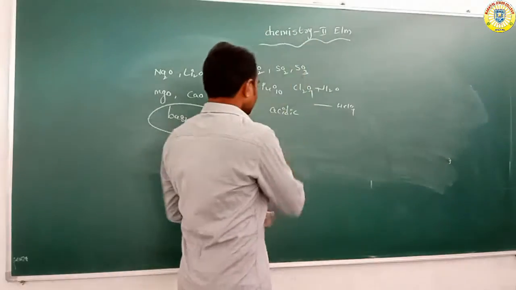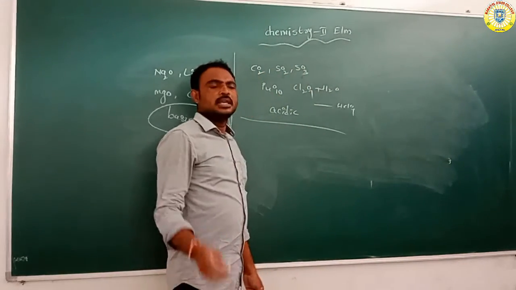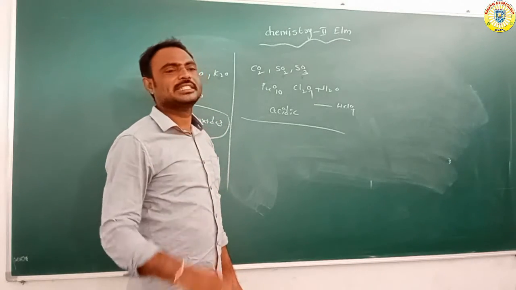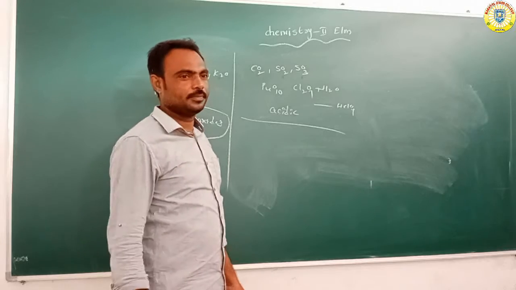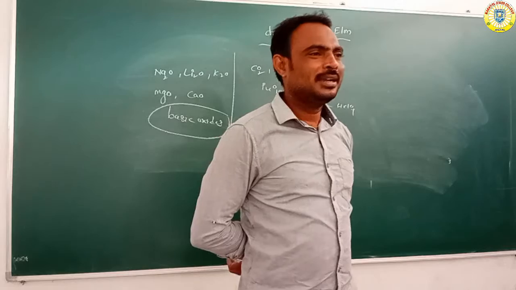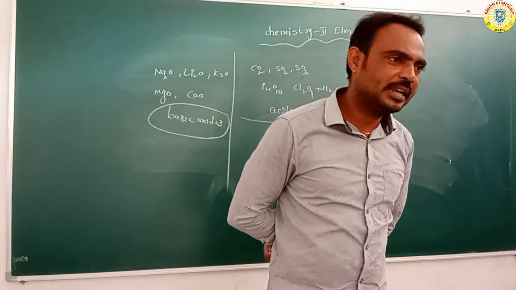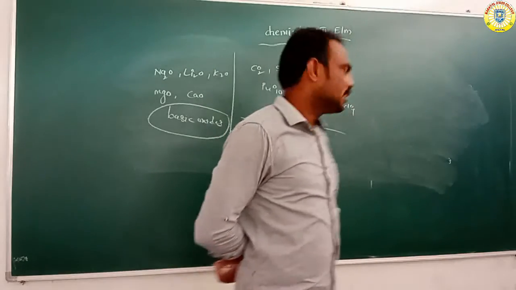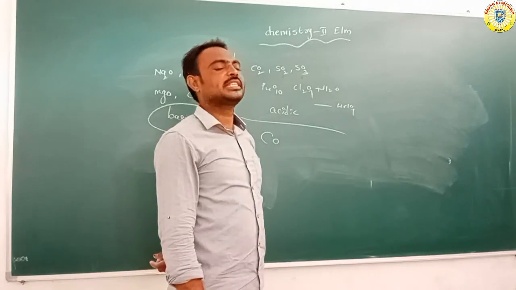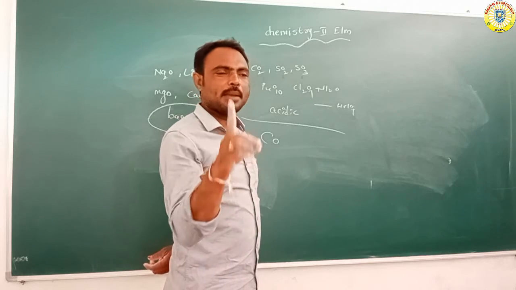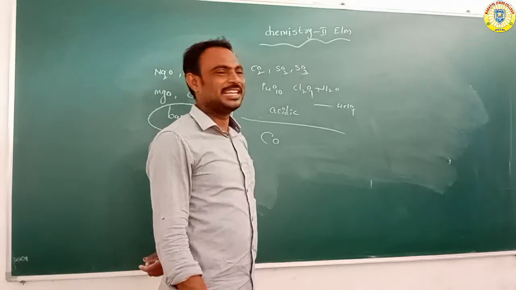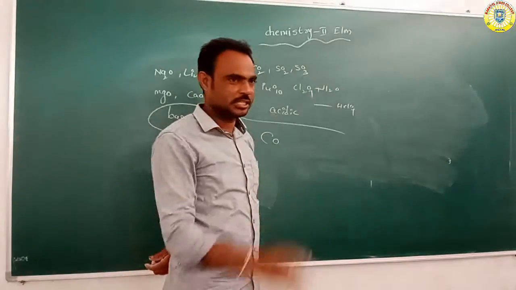Okay, and some oxides are neutral in nature. Neutral nature means it has neither acidic nor basic nature. Suppose for example CO, carbon monoxide. So carbon monoxide is neutral, having neither acidic nor basic nature.